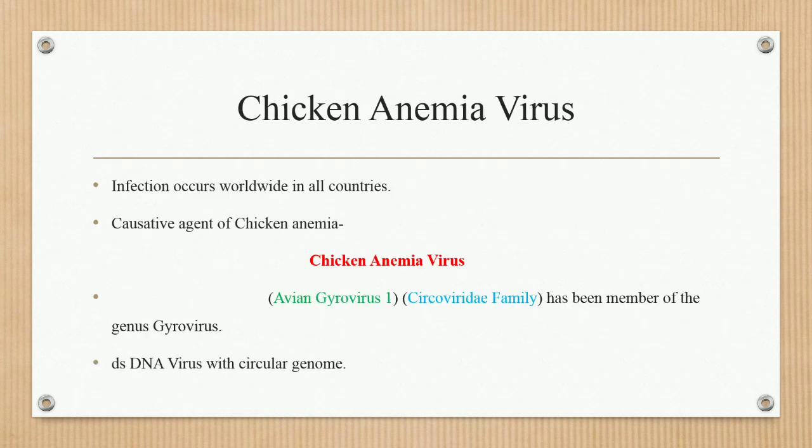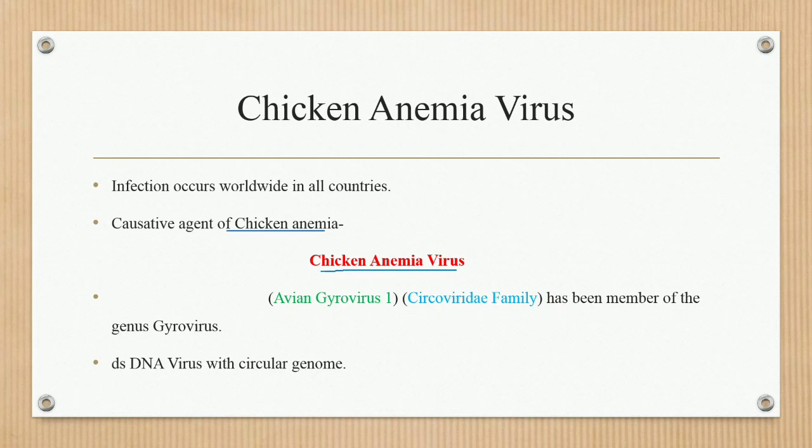Then the first disease caused by the Circoviridae is chicken anemia disease, caused by the chicken anemia virus. Infection occurs worldwide in all countries of the world.